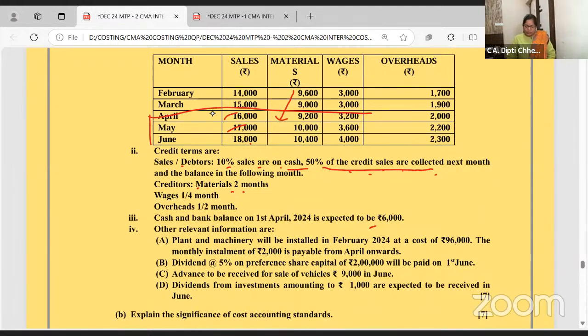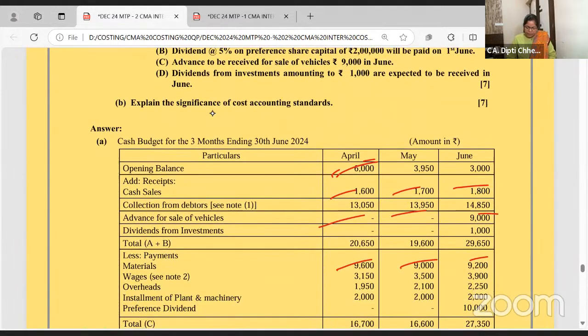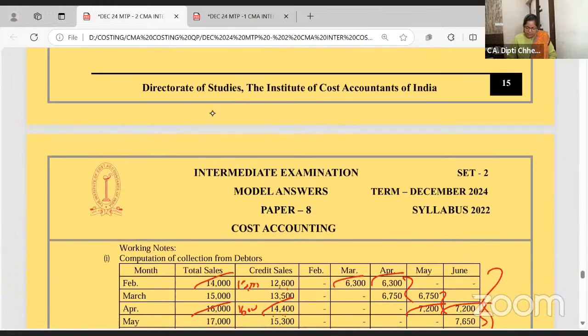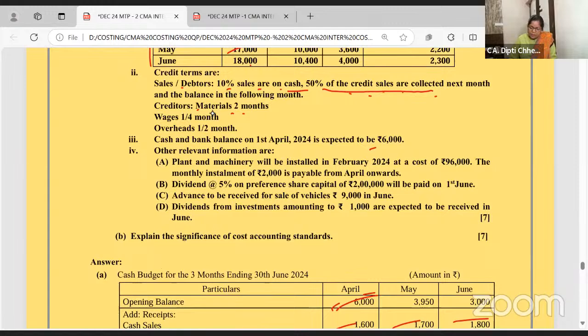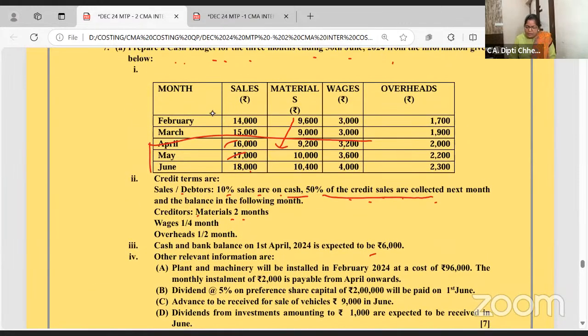Wages 1/4 on credit. और क्या दिया? Wages payment each month is taken as 3/4. तो अभी के अभी 1/4 you will receive next month. है ना? समझ में आ रहा है? So suppose what's the wages of April? 3,200 into 3/4. 2,400 you will receive now and remaining 800 you will receive next month.